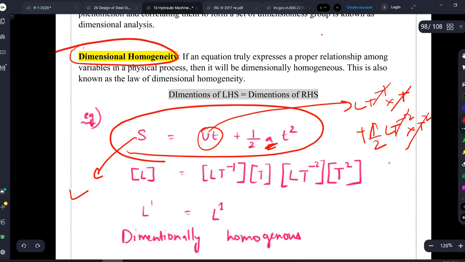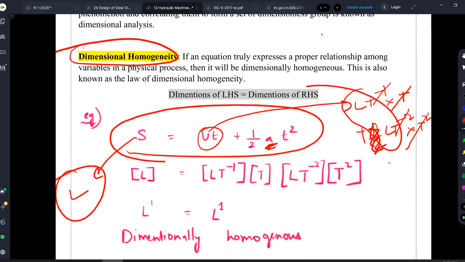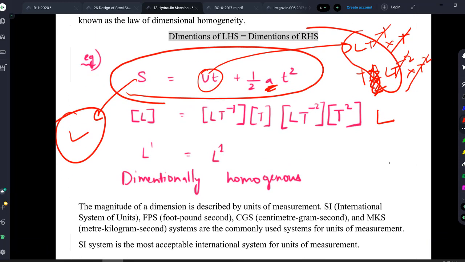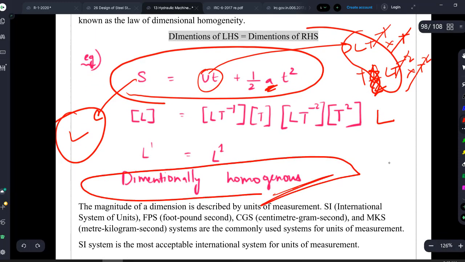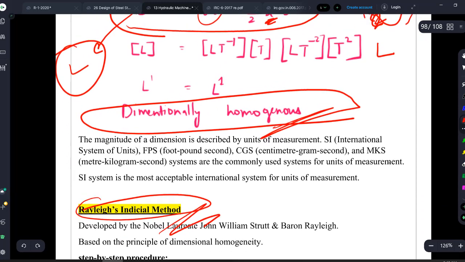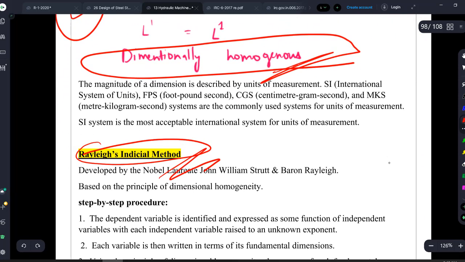So L. These coefficients are not needed in dimension analysis, so never consider coefficients. On the left side you have L, and on the right side also we are getting L only. All the other dimensions are gone. So I am getting L. I hope it is very clear, right? So this is your dimensionally homogeneous equation. Okay, I hope it is very clear, right?